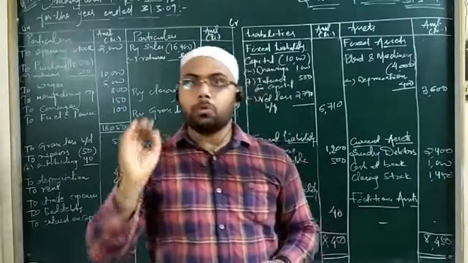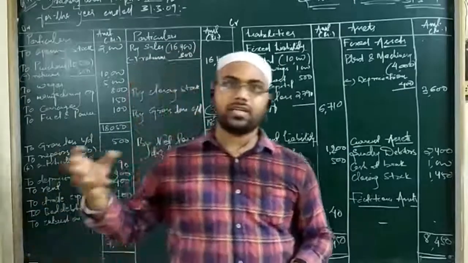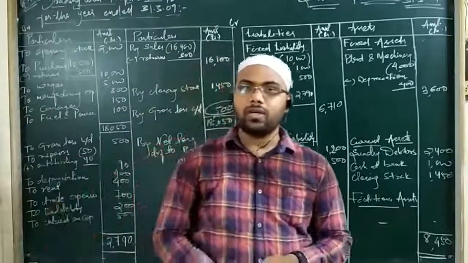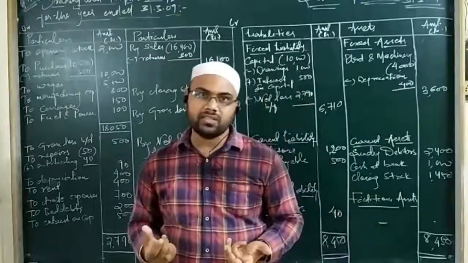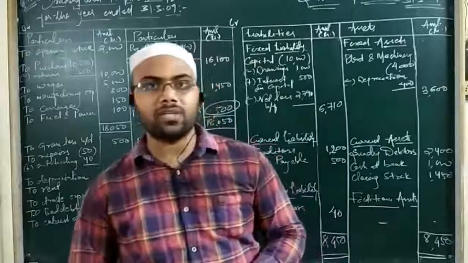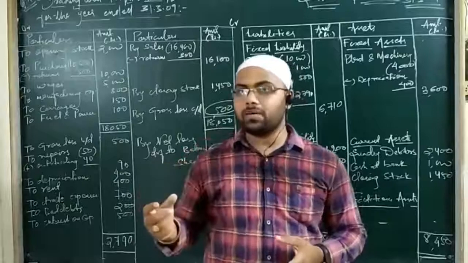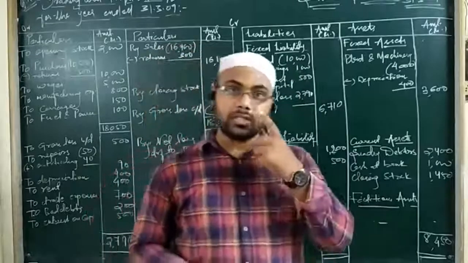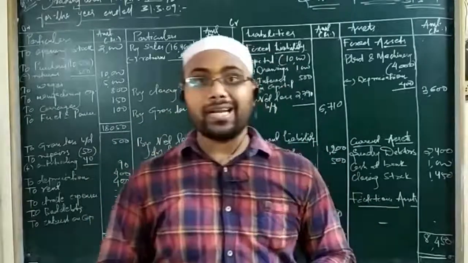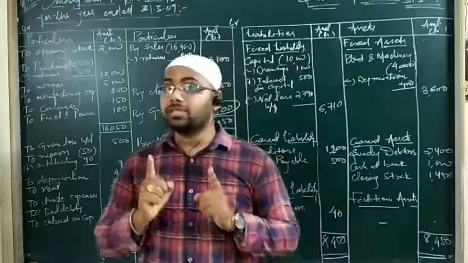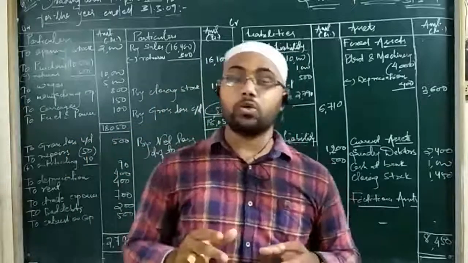After posting all the items of the trial balance, move on to the adjustments that are given in your question outside the trial balance. Post the adjustments one by one. In this question we have only 4 adjustments, so it was a little bit easier. When you are acquainted with solving problems regarding adjustments, I will make you solve a bigger problem also. When you move to the adjustment part, after solving the trial balance items, you have to see whether you are posting those adjustments to two financial statements, and also correctly with the correct amount. Check properly whether you are taking the adjustments to two financial statements in a correct and accurate manner.